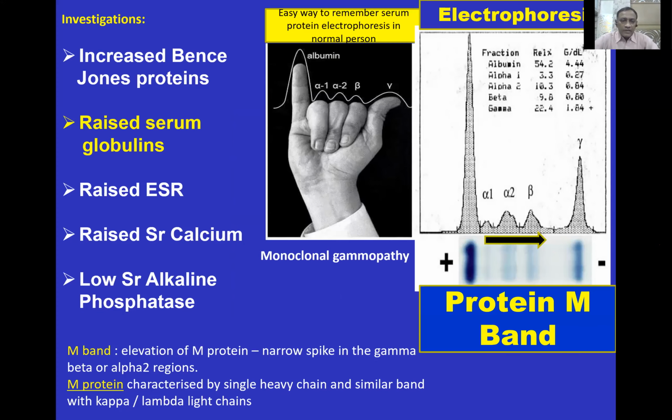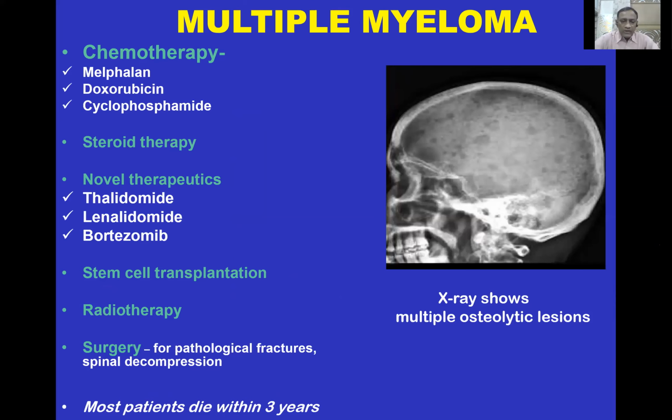Treatment consists of chemotherapy, steroid, novel therapeutics, stem cell transplantation, radiotherapy, surgery for fixation of pathological fractures, or spinal decompression in the event of paraplegia. But whatever you do, most patients die within 3 years.